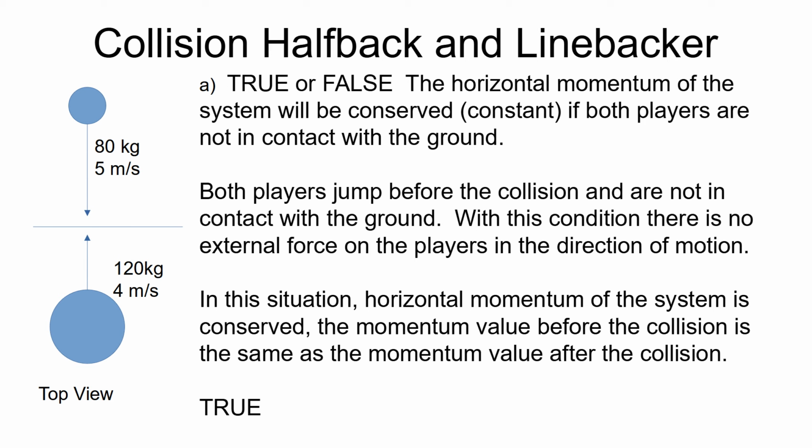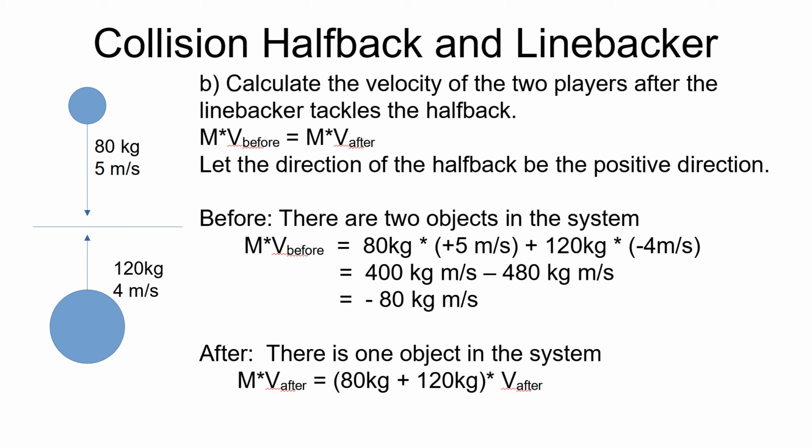If there's no external force, momentum is conserved. Momentum is constant. So the answer is true. The horizontal momentum is conserved. So now we have a tool to calculate the velocity. We can use the principle of conservation of momentum. Momentum is mass times velocity, and we'll calculate this before the collision and write an expression for after the collision. We're going to let the halfback be in the positive direction.